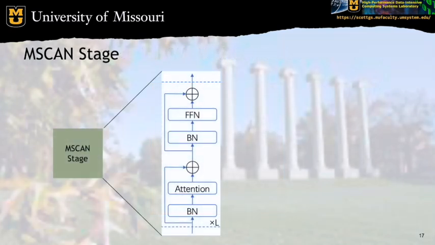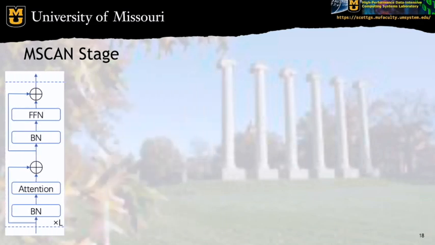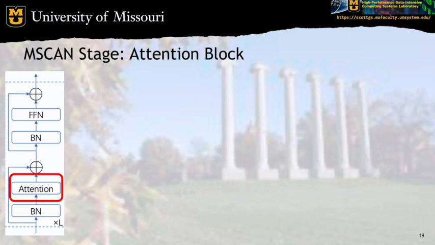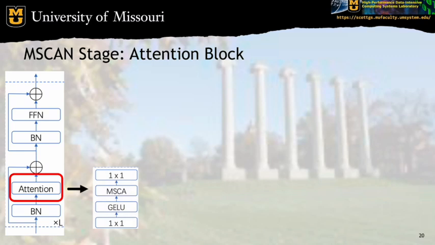So here is what is inside each MSCAN stage. The block with the name BN is a batch normalization layer, which we should be familiar with. And the arrow that skips over the blocks is a residual connection, which should also be familiar to us. So now let's talk about the first unfamiliar thing, which is this attention block. Here are the layers that make up the attention block: a pointwise convolution, a GELU activation, the multi-scale convolutional attention module, and one more pointwise convolution.